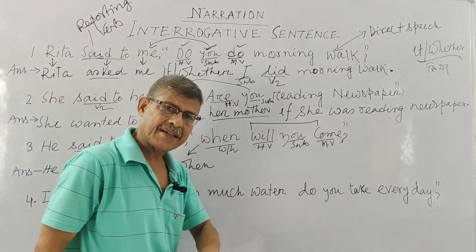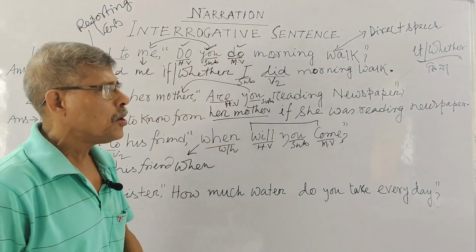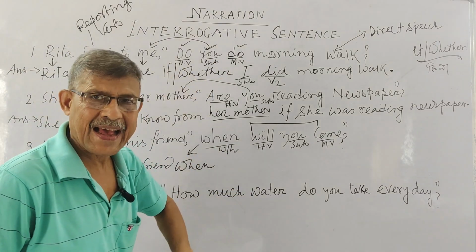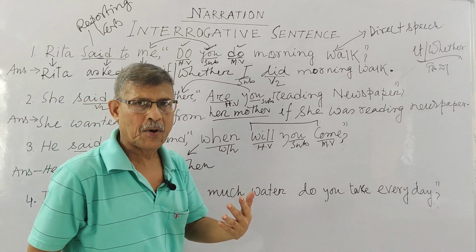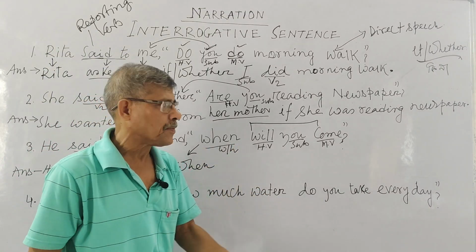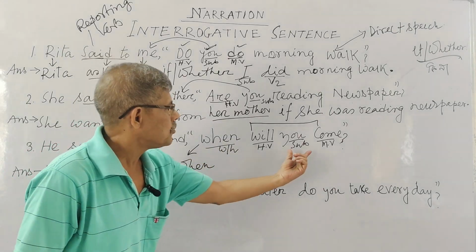Now again follow the same pattern, because this part is in interrogative sentence structure. You have to make it assertive. As I have already told you, whatever sentence pattern we get in our direct speech, we have to make it assertive one. So to make assertive one, how can you do it? At first you set subject, then you set verb. This much you have to do. Now this is your subject.